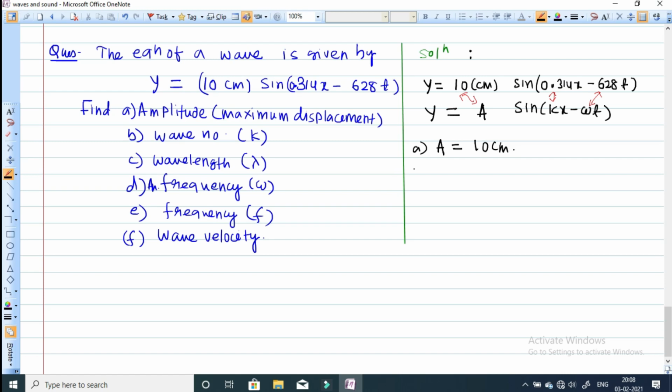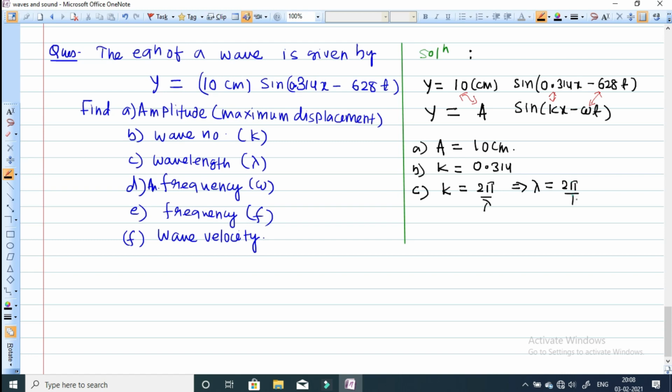B, wave number k we can calculate. In place of k it is equal to 0.314. It will be meter inverse. Okay, k is equal to 2 pi by lambda, so 0.314. C, we can calculate the wavelength. K is equal to 2 pi by lambda, and from here we can calculate the value of lambda. Lambda will be equal to 2 pi by k.